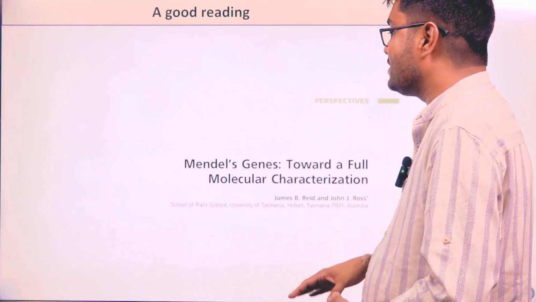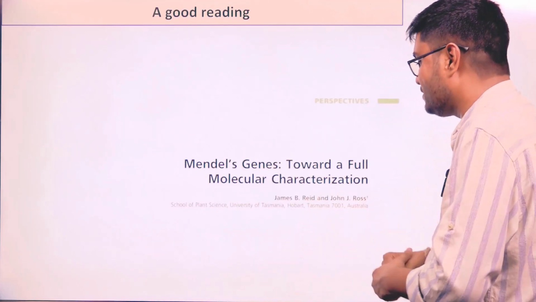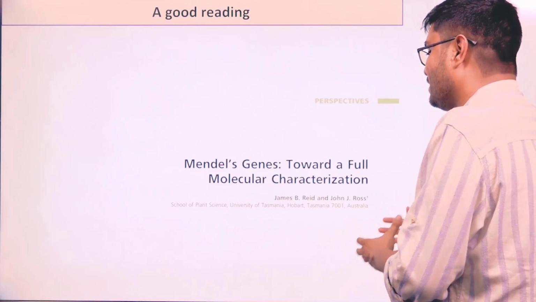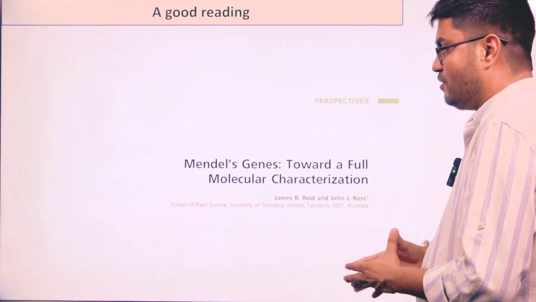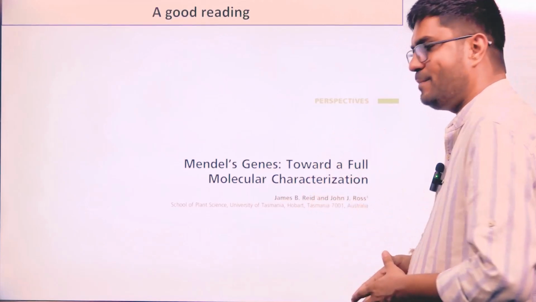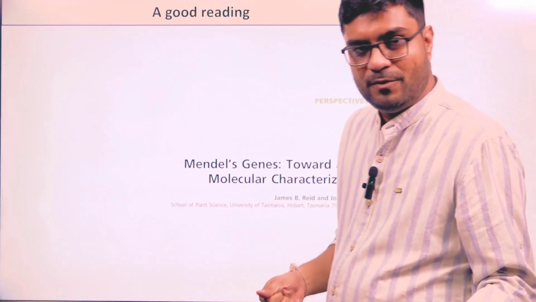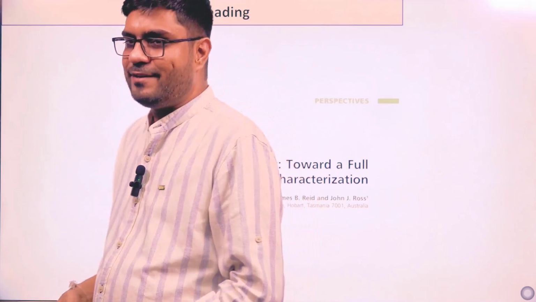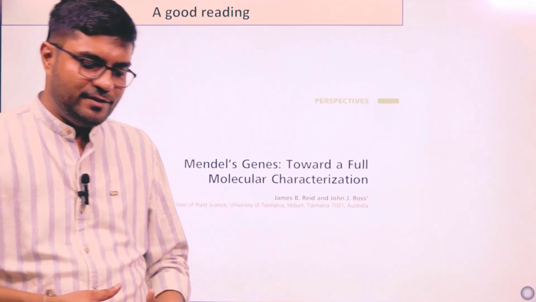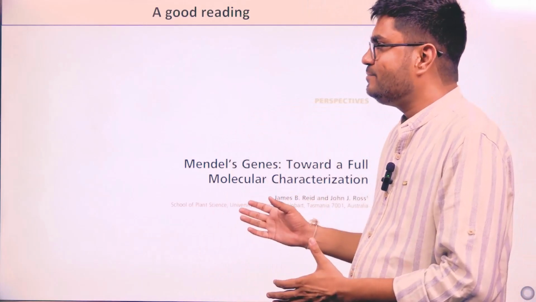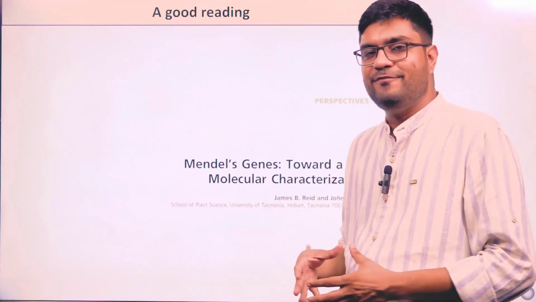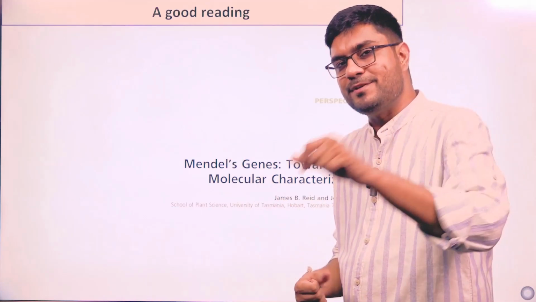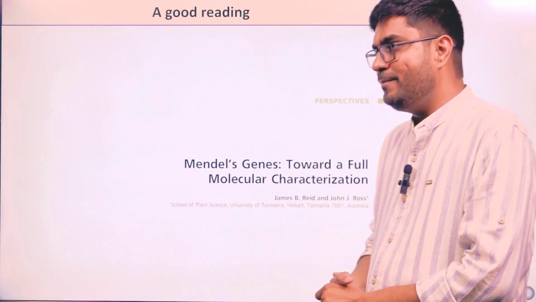I have one very interesting suggestion for reading. There is one very interesting paper, Mendel's genes: toward a full molecular characterization, by James B. Reid and J. Ross. You can go through this paper and find information about other Mendelian characteristics also, how their genes were discovered, and which enzymes these genes were coding for, and you will learn other characters also with the new, modified definition of phenotype, that phenotype is nothing but a result of a particular protein action.